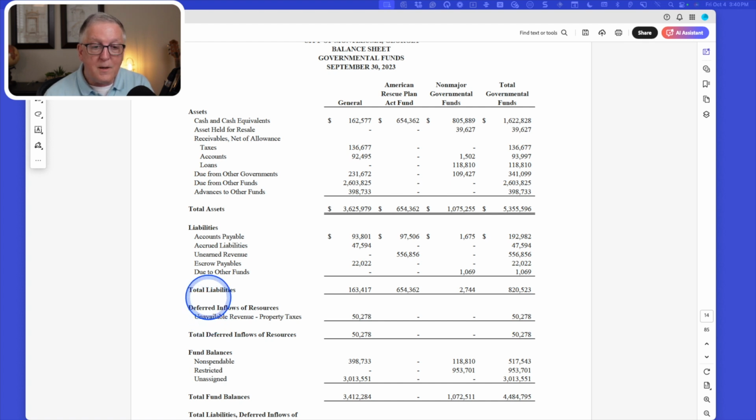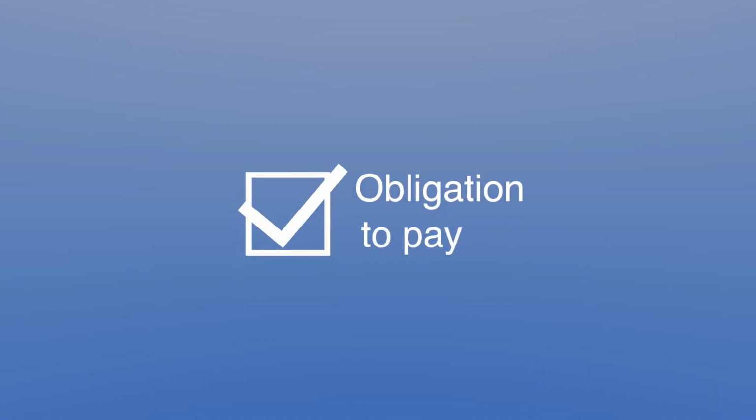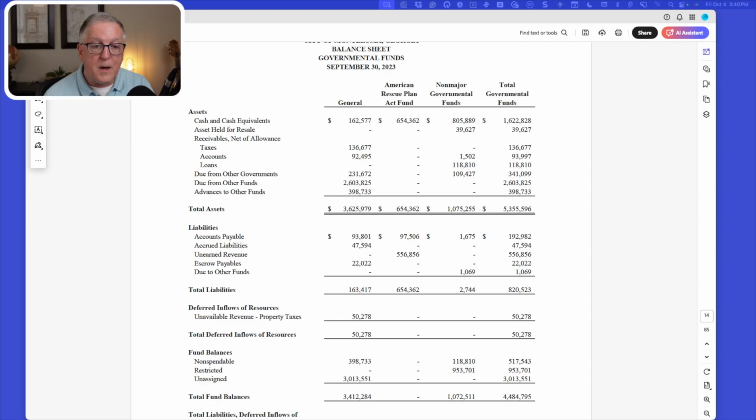Well, the reason is there's a difference in what is a liability and what is a deferred inflow. And the difference is, for liabilities, there's an obligation to pay. So if we go back to the unearned grant money, if they don't meet those eligibility requirements, we're going to have to return. There's an obligation to pay or return that money.